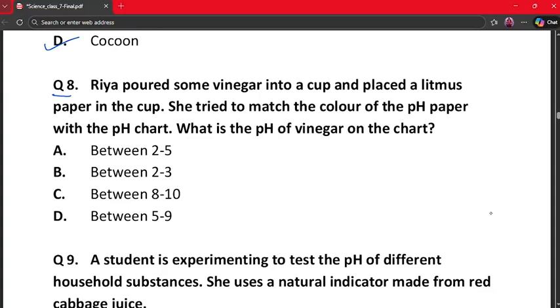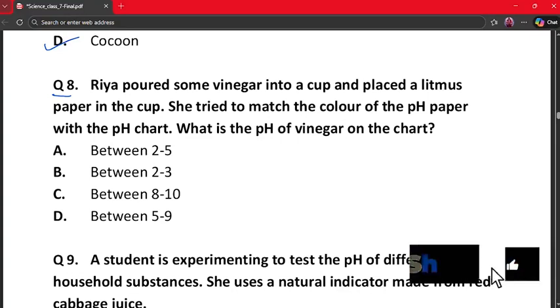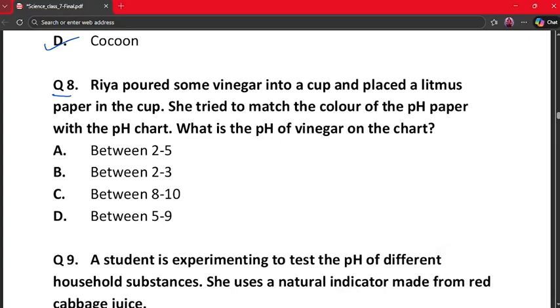A. Between 2 to 5, B. Between 2 to 3, C. Between 8 to 10, and D. Between 5 to 9. The correct answer is option number B, between 2 to 3, because vinegar is acidic. Its pH value lies between 2 and 3.